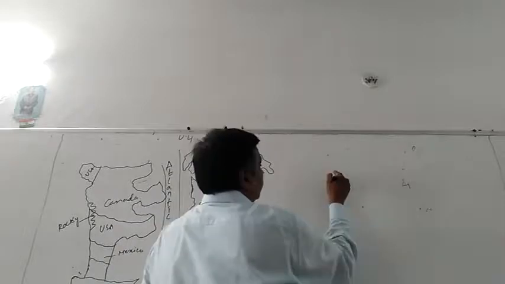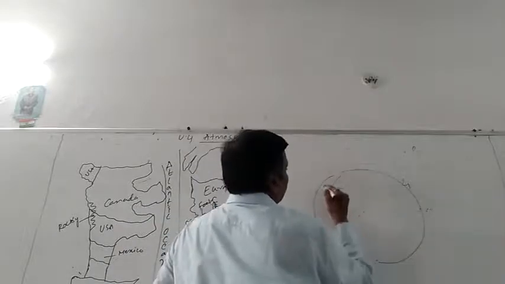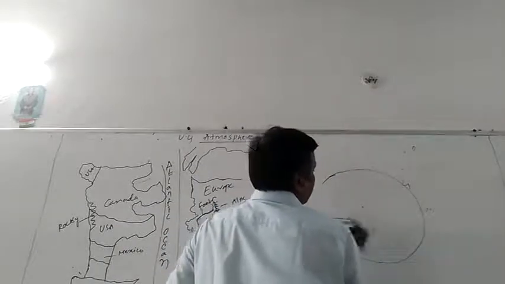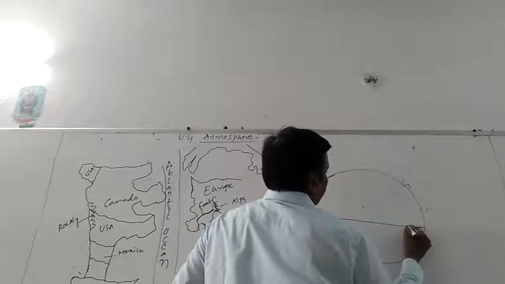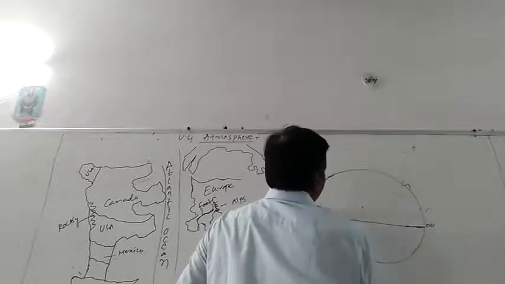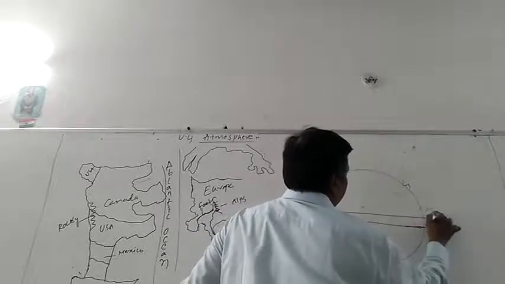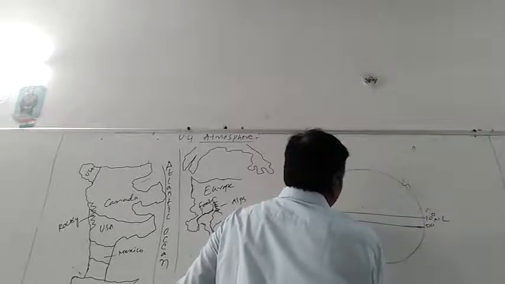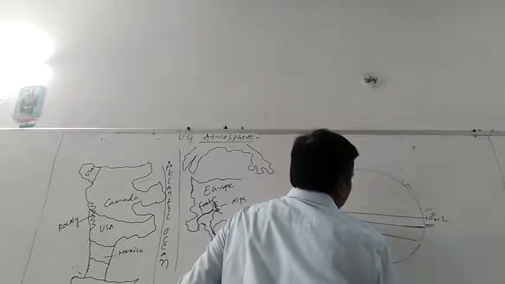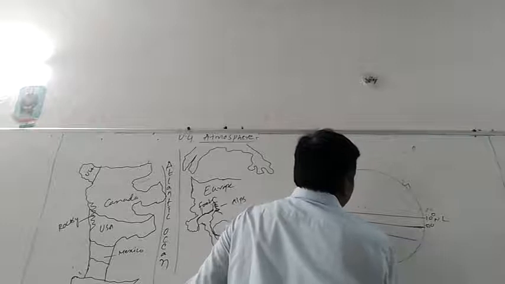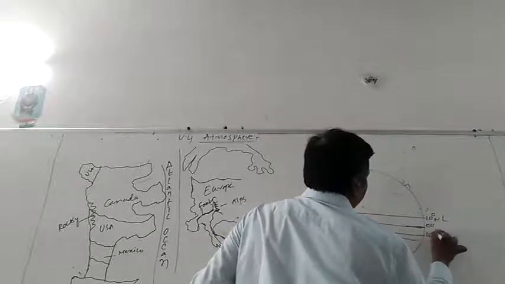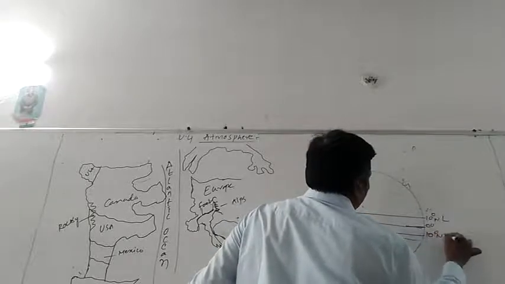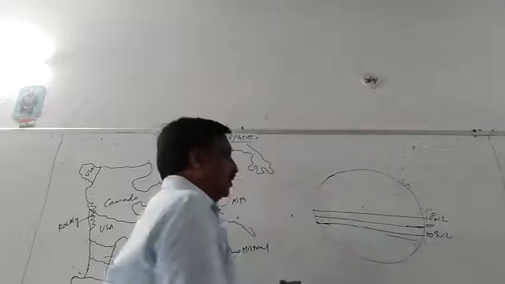Yesterday we learned, this is the equatorial low pressure belt, 0 degree equator, 10 degrees northern latitude and up to 10 degrees southern latitude. It is called the equatorial low pressure belt or tropical low pressure belt.